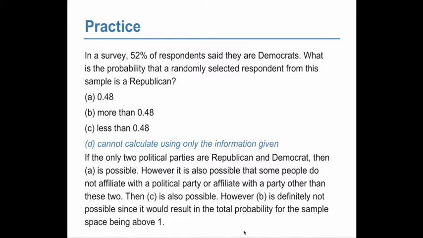So if the only two options are Republican and Democrat, you have answer choice A. This is actually going to be the probability of D^C, right? The complement of the people who are Democrats. It cannot be more than 48%, but it could be less than 48% if the probability of D^C does not equal the probability of R.